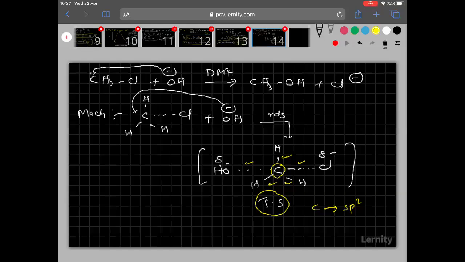Now, what happened in the next step? Continue. Okay, so now what happened? CH3 combines with OH, then Cl minus departs. So in this way, SN2 is a one-step mechanism. The total reaction happens in one step only.